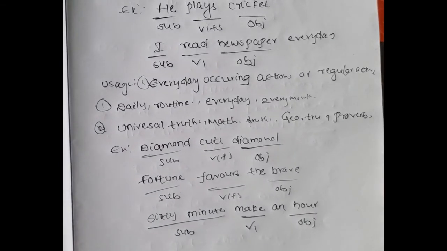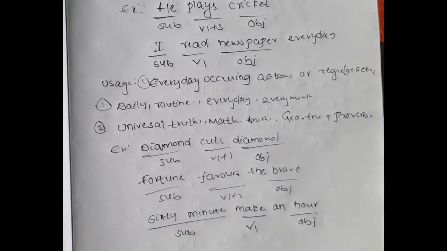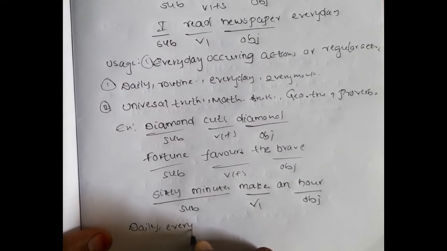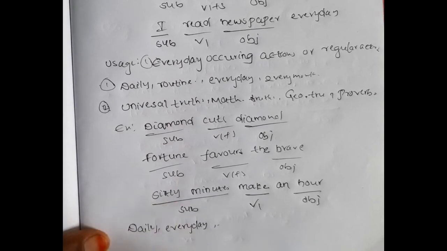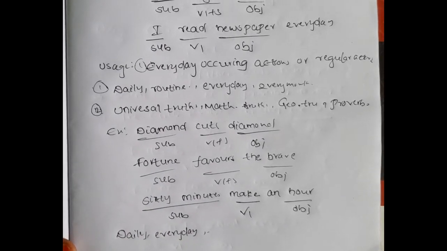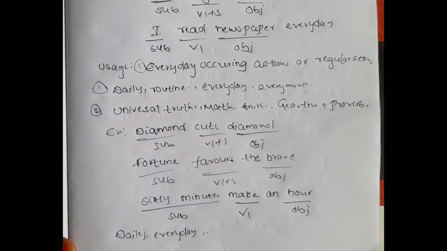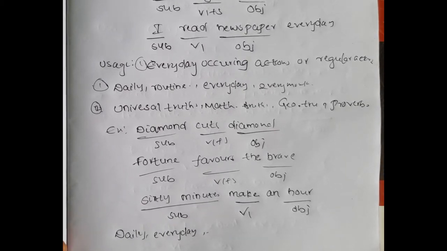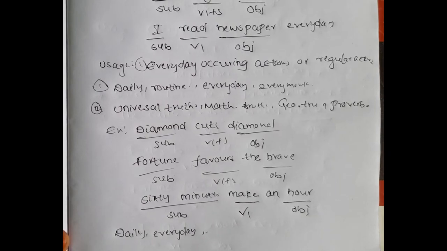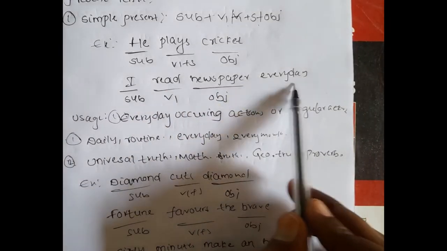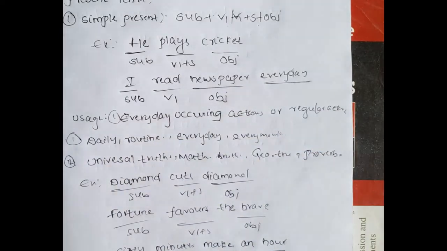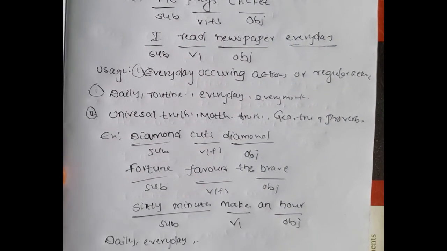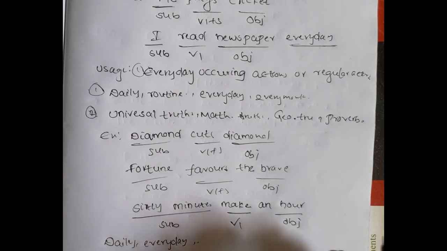The common words used in this tense are daily, every day, every month, every year, always, often, seldom, regularly, naturally, generally, ever, usually, occasionally. All these words are used in simple present. See, here: I read newspaper every day, or we go to temple every month. Okay, now coming to present continuous.